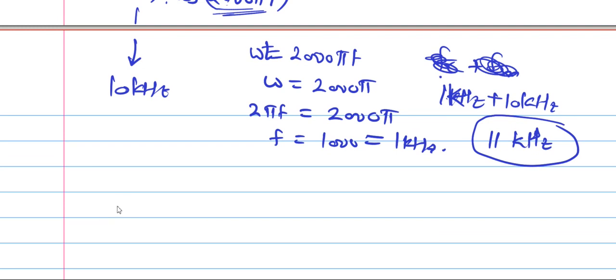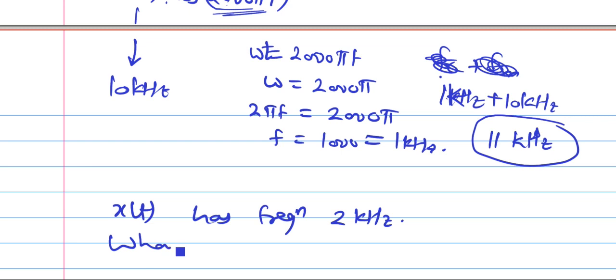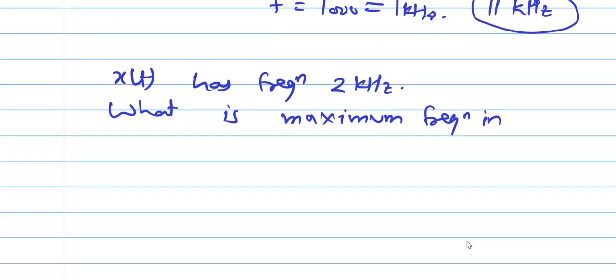One more you can try. Let's say x of t has frequency 2 kilohertz. What is maximum frequency in x of t into sine of 200 pi t? I will just write the options.